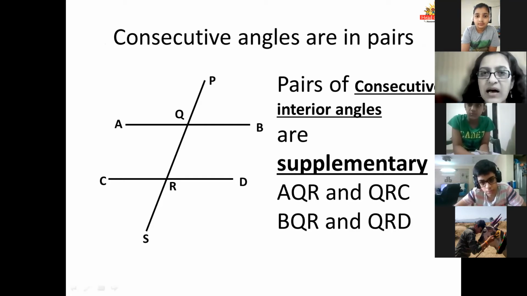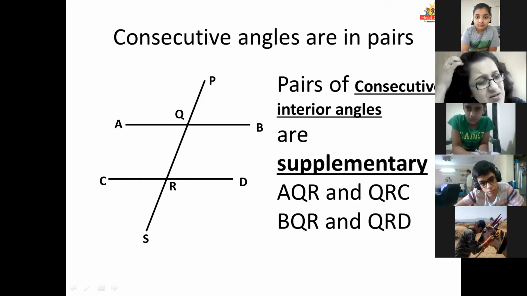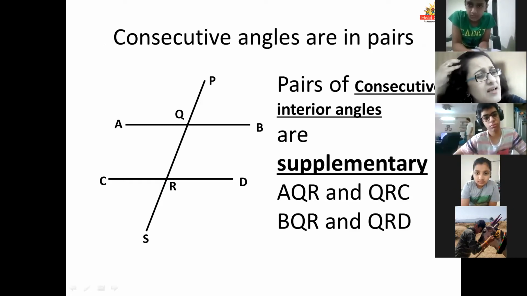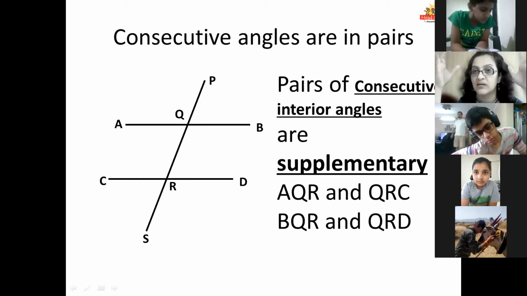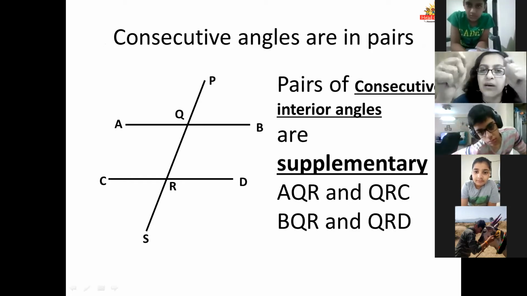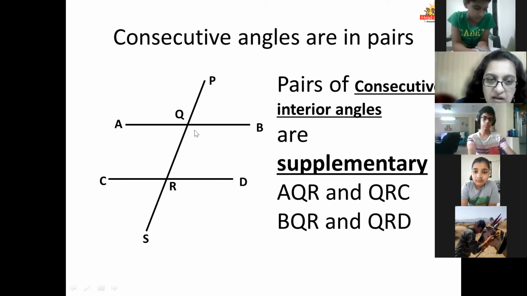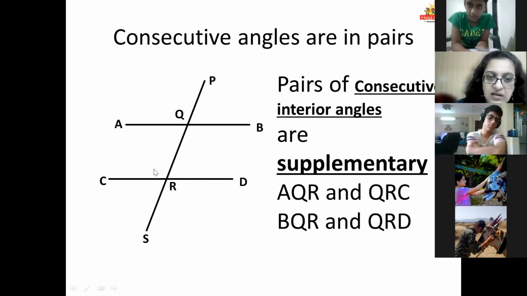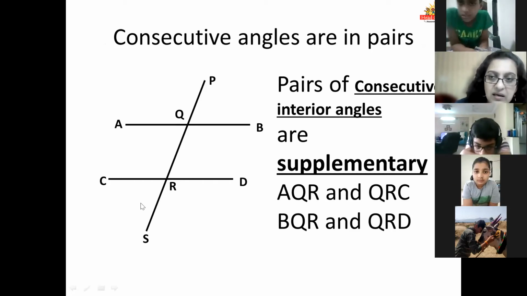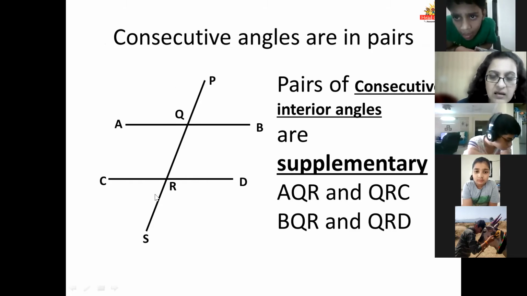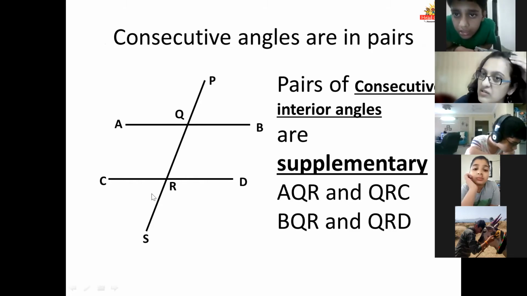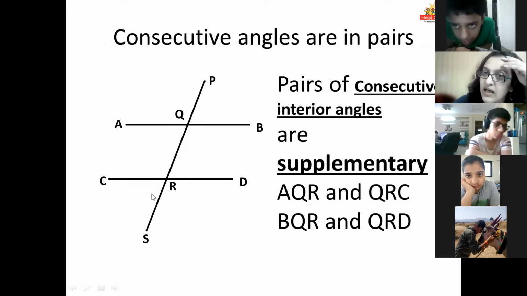Pranav, can you tell me this last one? Consecutive interior angles. Pranav, in your submissions, you keep giving me consecutive exterior angles. And I keep telling you consecutive exterior angles don't exist. Consecutive means next to each other, side by side. So they can only be here and here. But here and here, they are not consecutive. This angle and this angle is not next to each other, so we cannot have consecutive exterior angles.